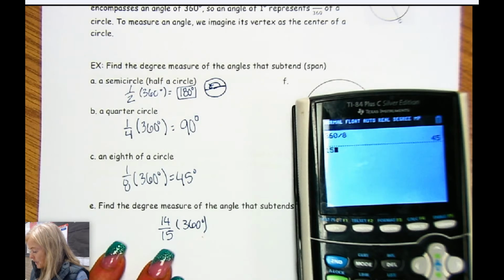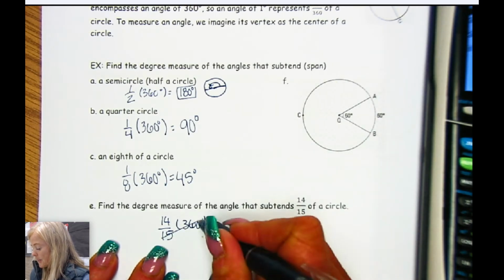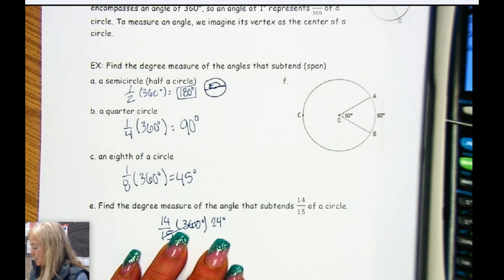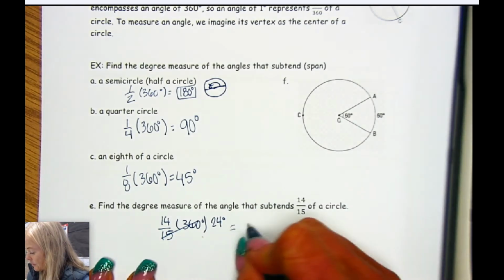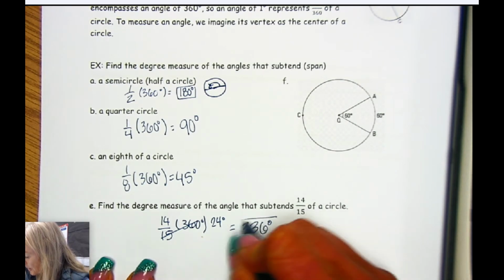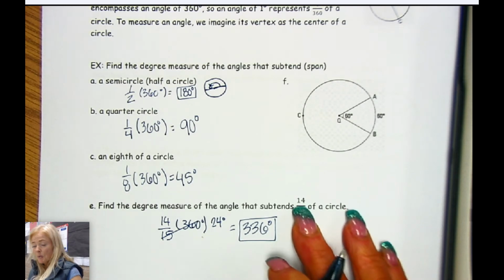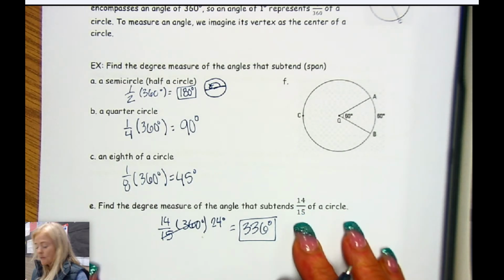Does 360 divide by 15 evenly? Yes, it does, 24, so that's cool. So that is 24, and then times 14 is 336 degrees, which is quite a bit. And we expected that because we're subtending the majority of the circle by going 14/15ths around it.